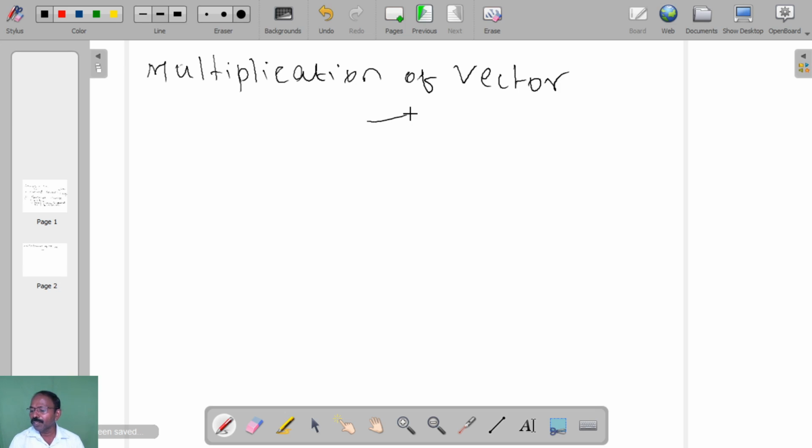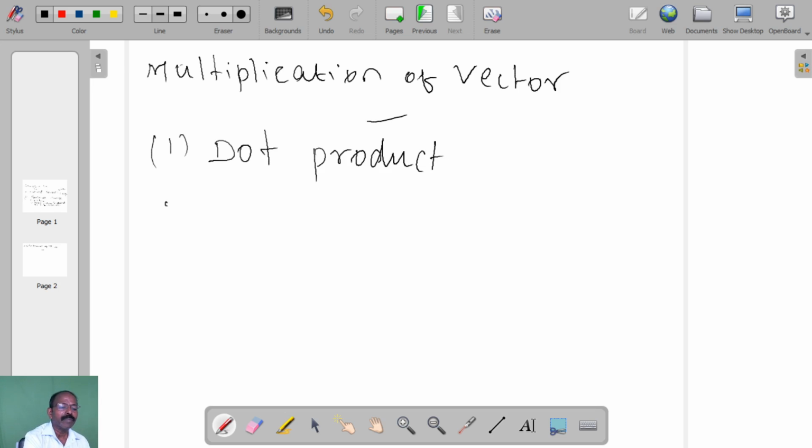So in the multiplication of vectors, there are two methods. One is a dot product, and another one is cross product.